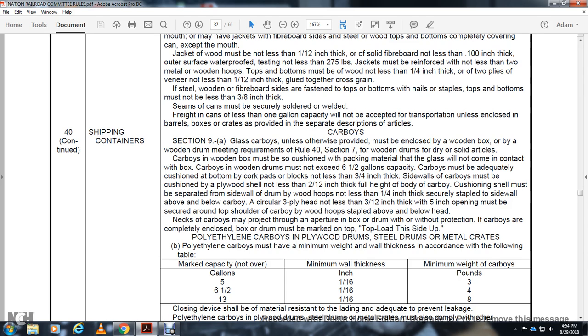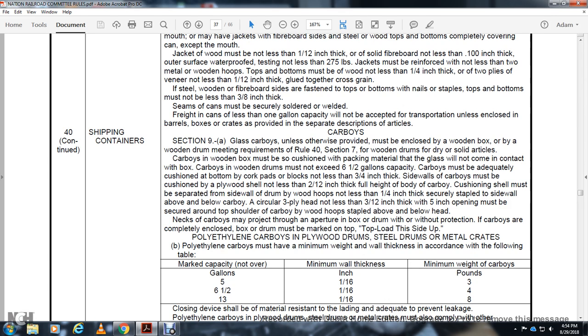The shell must be separated with a sidewall of wood hoop not less than a quarter inch thick, securely stapled to the sidewall below the carboy. A circular 3-ply head, not less than 3.5 inches thick, with a 5-inch opening, must be secured at the top of the shoulder of the carboy by wooden hoops stapled above and below the head. The neck of the carboy may project through the aperture of the box or drum without protection. If the carboys are completely enclosed, the box or drum must be marked on the top load side up.